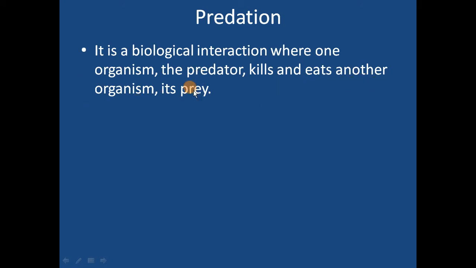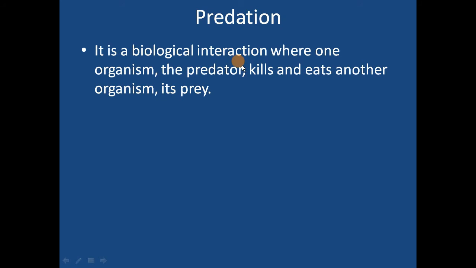That other organism will be called as prey. Understood? I will repeat again. Predation is one type of population interaction where one organism, that can be called as predator, kills and eats other organism. And that other organism which is getting killed will be your prey.